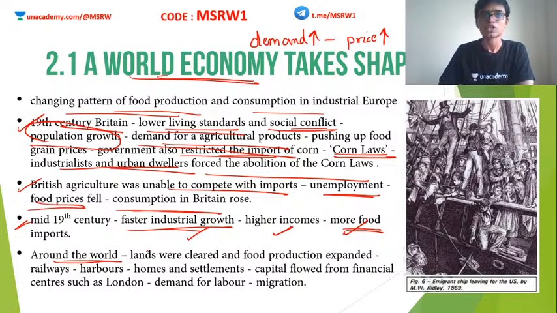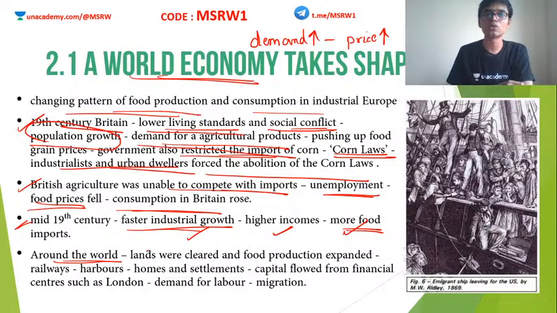I told you this. In order to do this, the British colonizers cleared lots and lots of forests in other countries and converted these forests into agricultural lands. Clear? They started setting up railways to connect the interior of the countries with the harbors. They began to develop these harbors so that they could handle bigger ships. So homes and settlements started rising up around these places. This is how cities like Bombay and Calcutta came up.